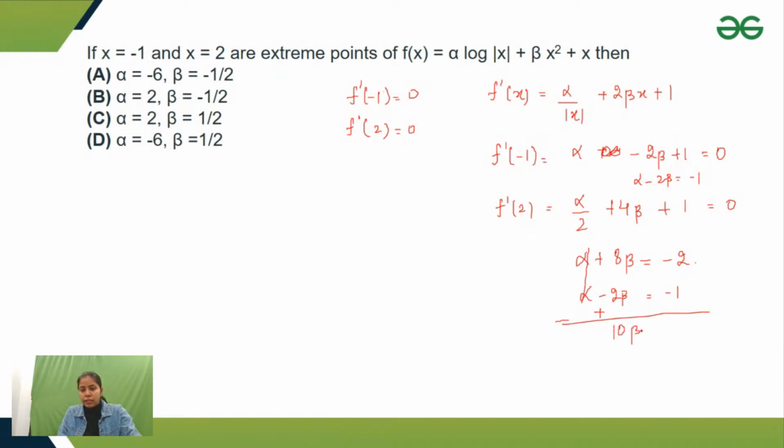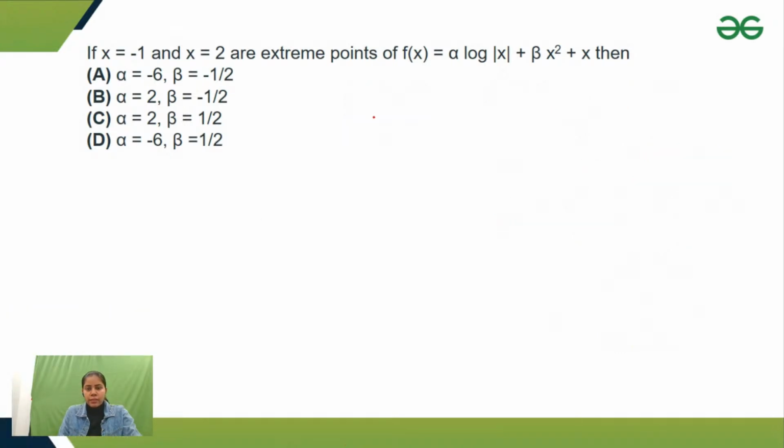If I solve this, minus and plus get cancelled, 8, 9, 10 beta, and I think I have done something wrong. Let me just check, guys. Just give me a minute. Okay, alpha minus 2 beta. Okay, so guys, you have to do it like this.